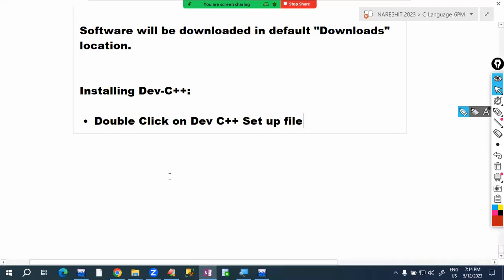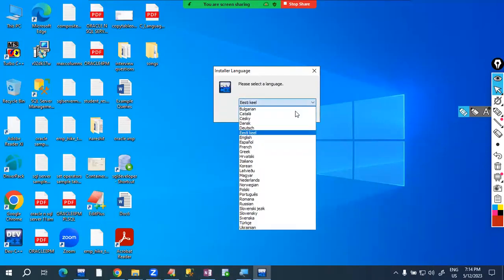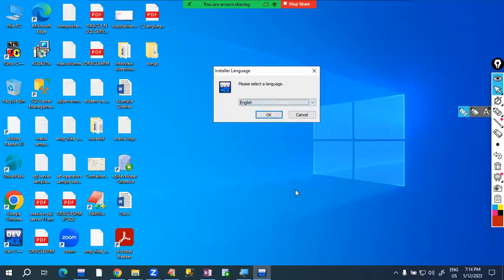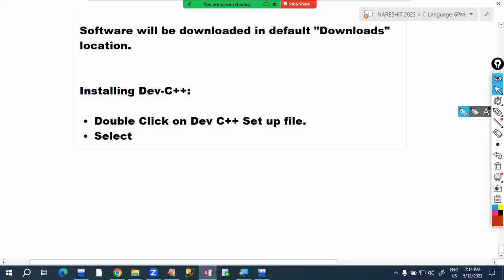Okay, so just now we downloaded this file, and we are double clicking on that file. After that, it is asking to select the language. Observe here, select the language. By default, English will be there. Because of my earlier operation, some other language got selected here. If English is not there, select English and click on OK.